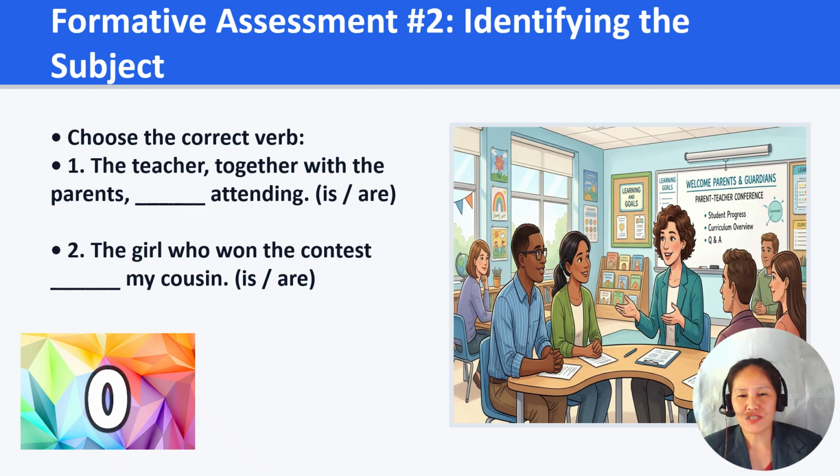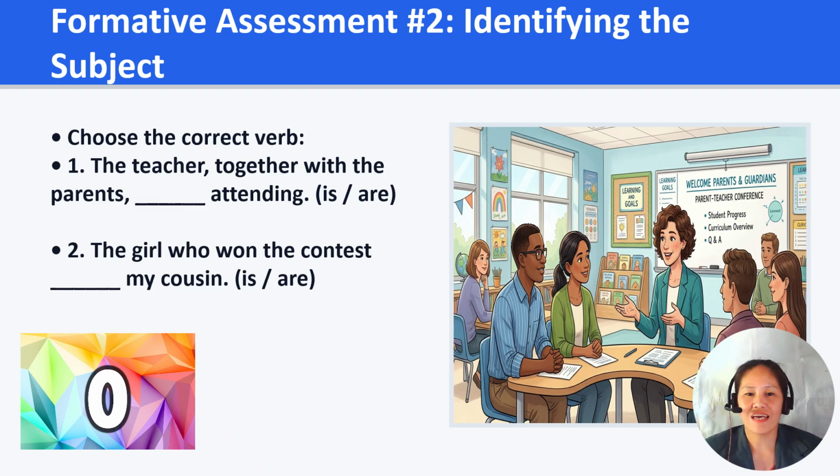So to answer this question, first identify the main subject and ignore the extra words or clauses. In the first sentence, the subject is teacher, while "together with the parents" is only additional information. Since teacher is singular, we use S. So the right answer is S.